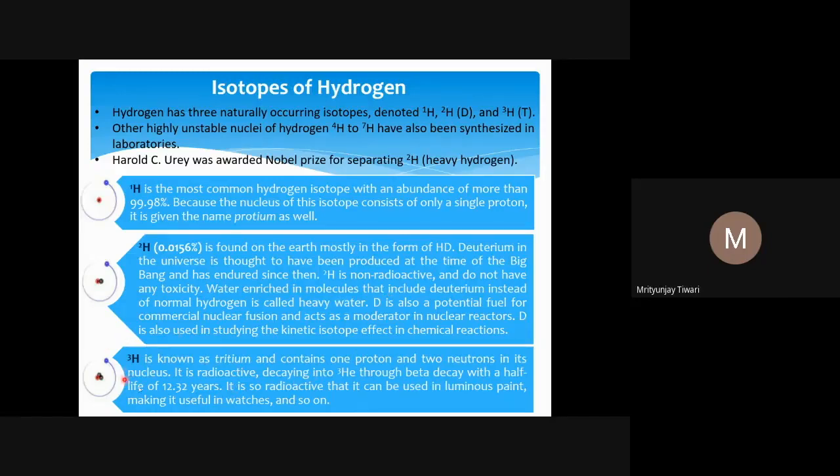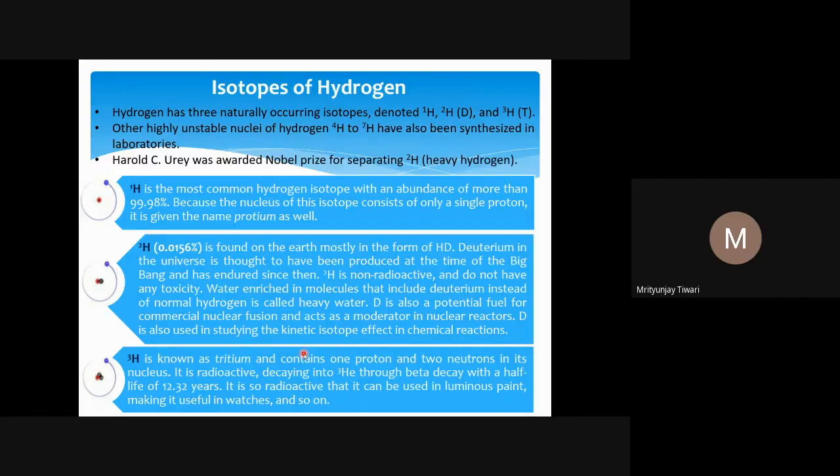Then the third naturally occurring isotope is tritium. As for its existence, out of 10 to the power 18 atoms of hydrogen, only one atom of tritium will be there. It contains one proton and two neutrons in its nucleus. It is radioactive; it doesn't have a stable nucleus. It is radioactive and decays into helium-3.